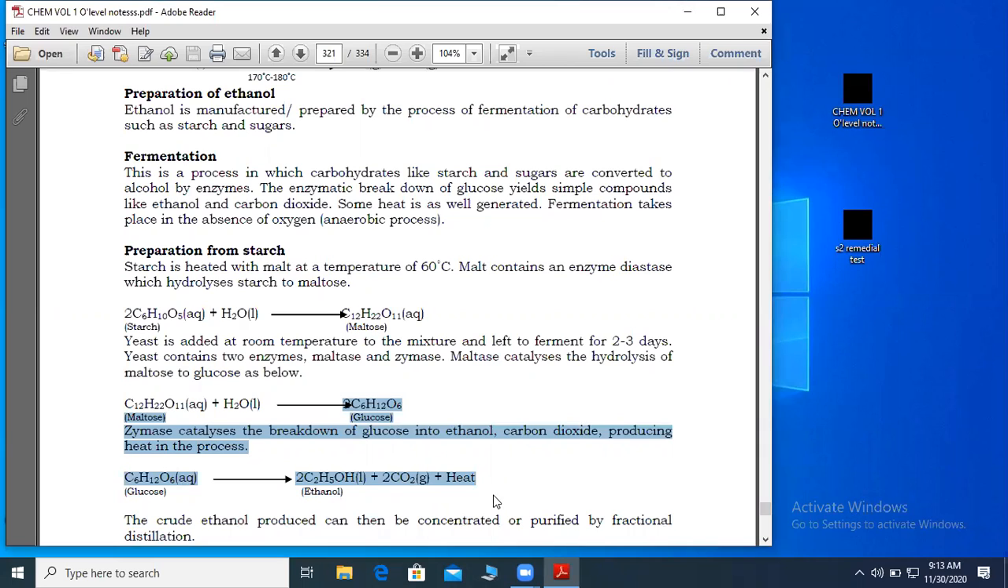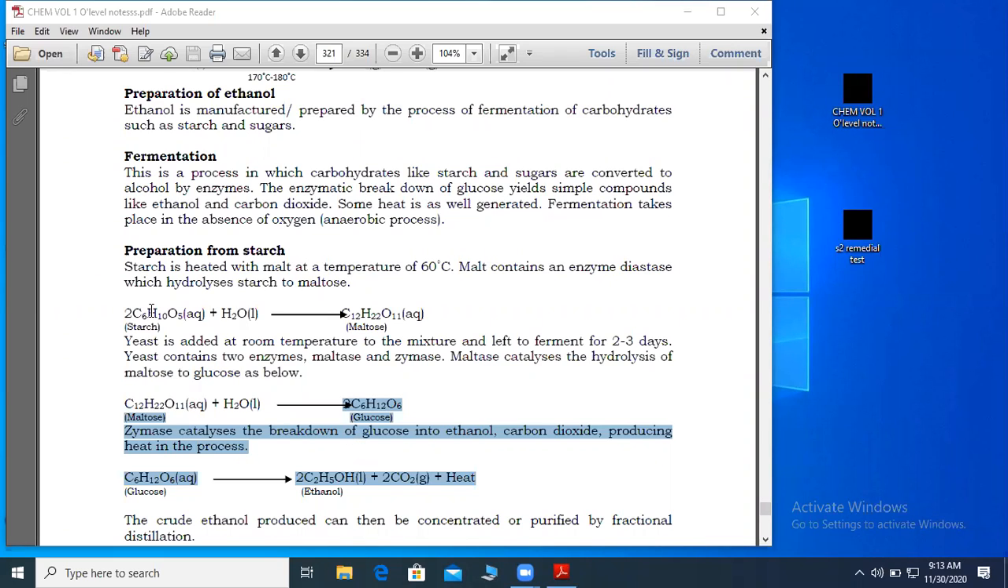So let us write this. I think you have where to write. Can we say that glucose is dissolved in water to form a solution? Glucose is first dissolved in water to form a solution. Yes, you first dissolve glucose in water to form a solution.